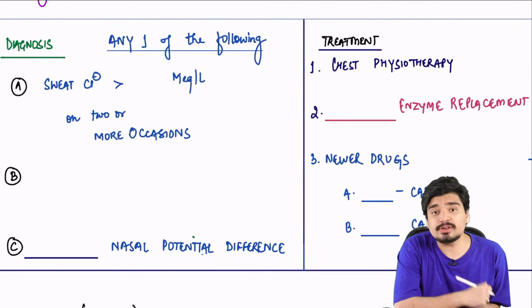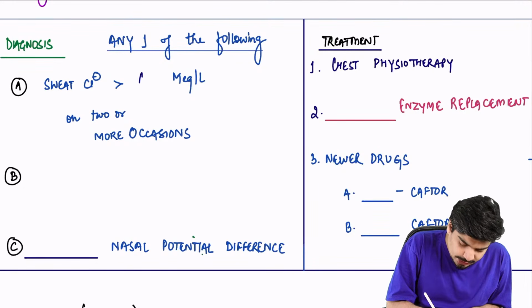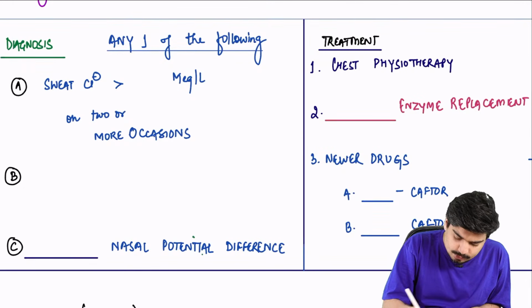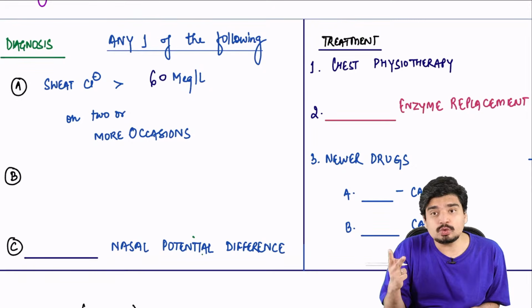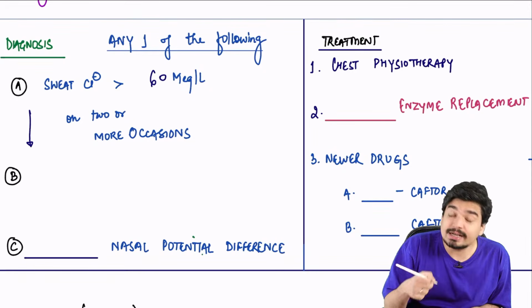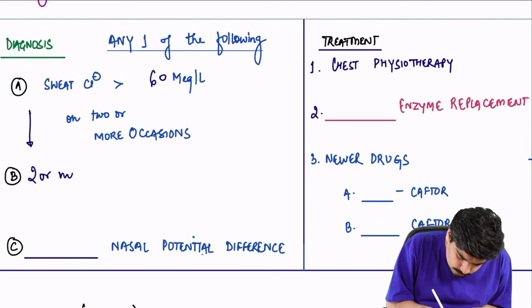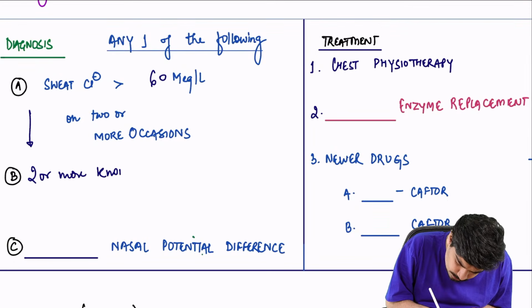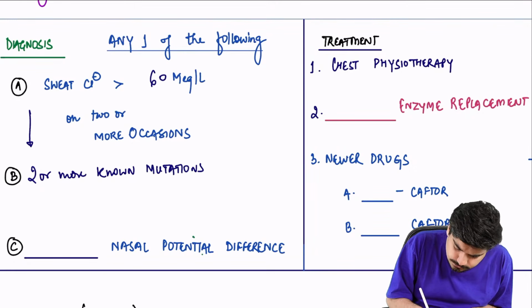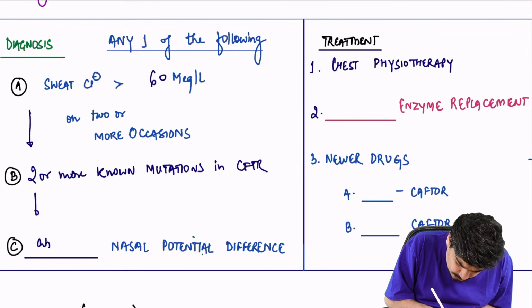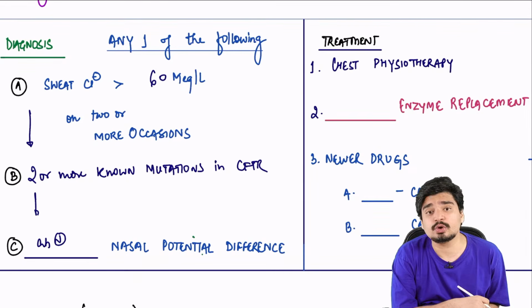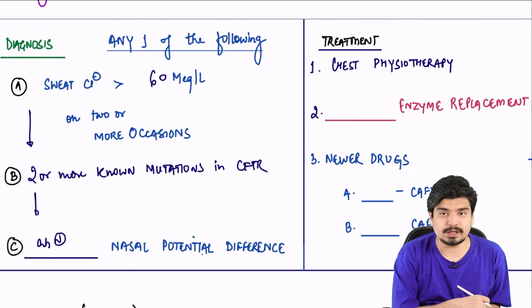How do you make a diagnosis? Increased sweat chloride, sweat chloride more than 60, at least on 2 occasions. If this fails, you can do a diagnosis using CFTR mutations: 2 or more known mutations in the CFTR gene. If this fails, you can look for abnormal nasal potential difference.